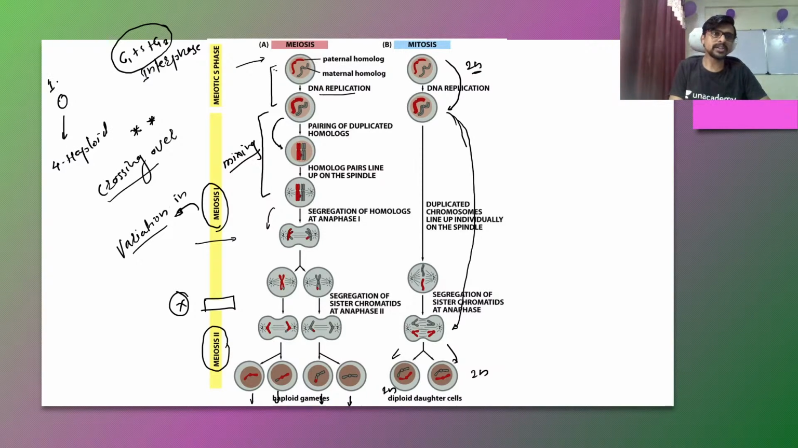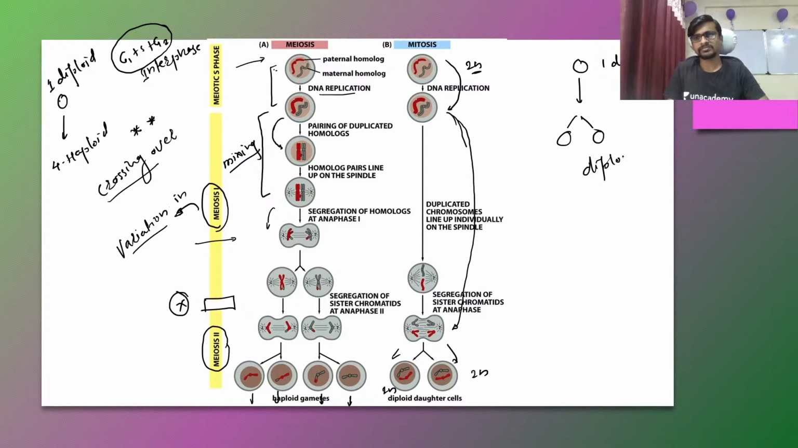So one diploid cell becomes four haploid cells, and in mitosis one diploid cell becomes two diploid cells. So the number of cells is greater in meiosis. The property of meiosis 1 is crossing over, and the property of meiosis 2 is the formation of four cells.